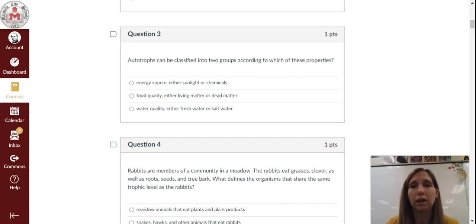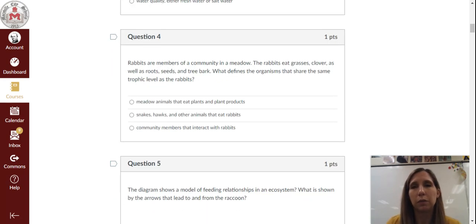Question 3. Autotrophs can be classified into two groups according to which of these properties? A, energy source, either sunlight or chemicals. B, food quality, either living matter or dead matter. C, water quality, either fresh water or salt water.